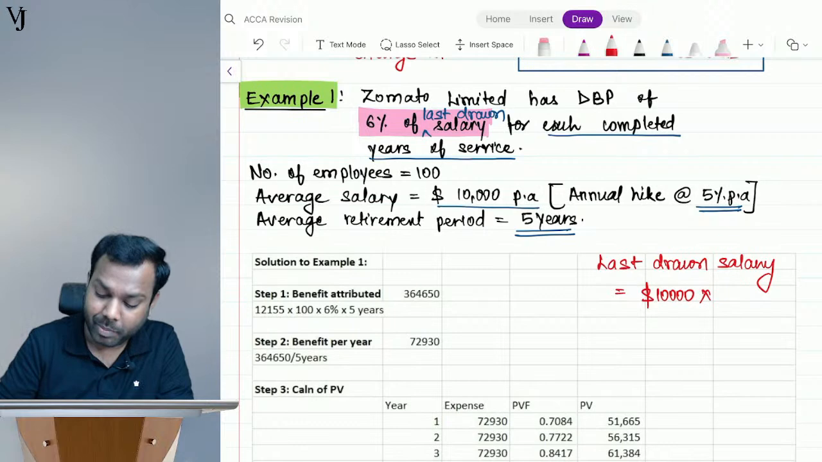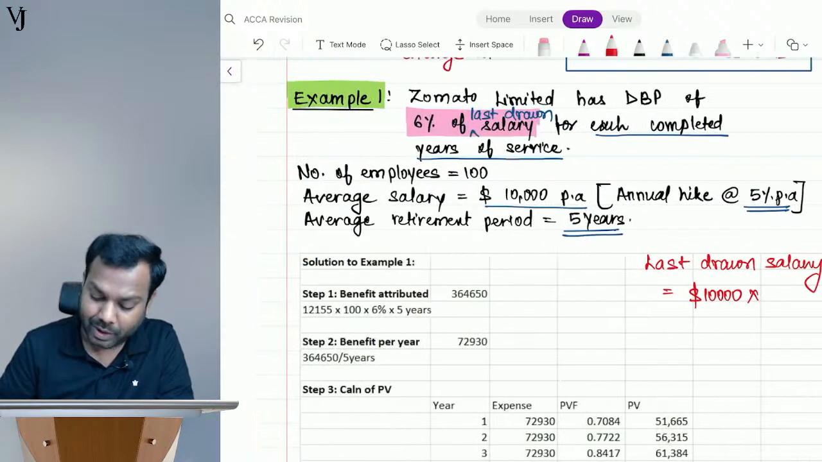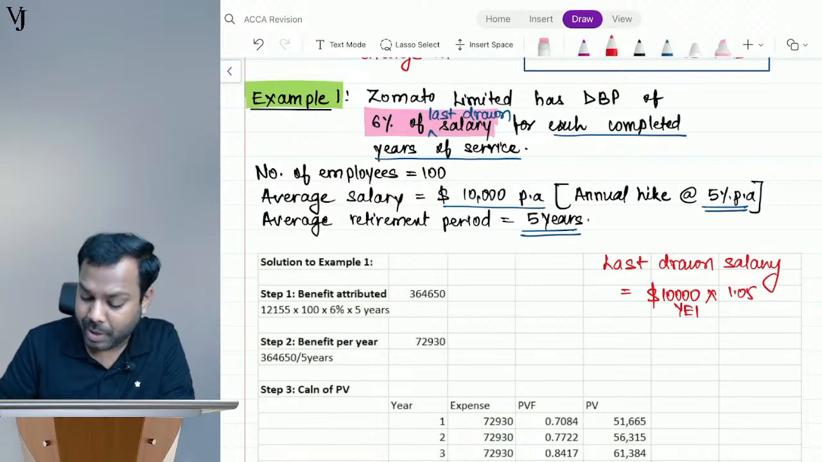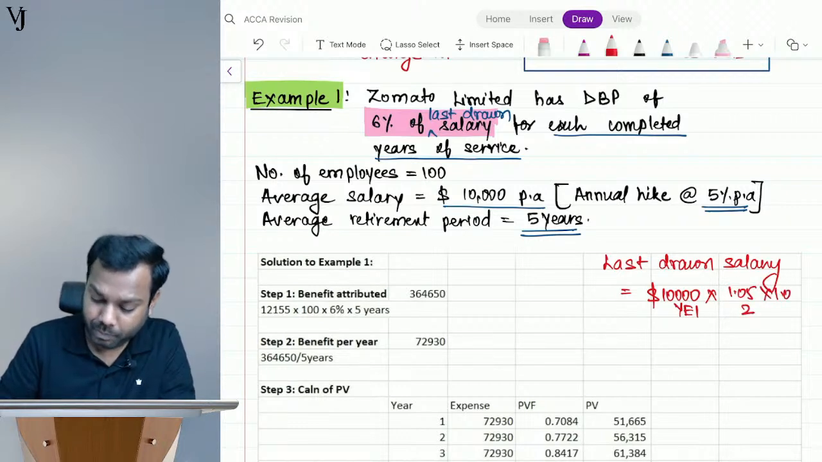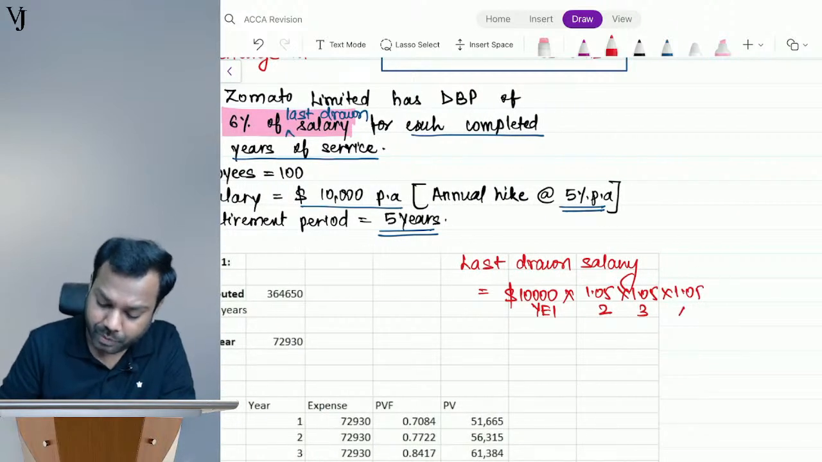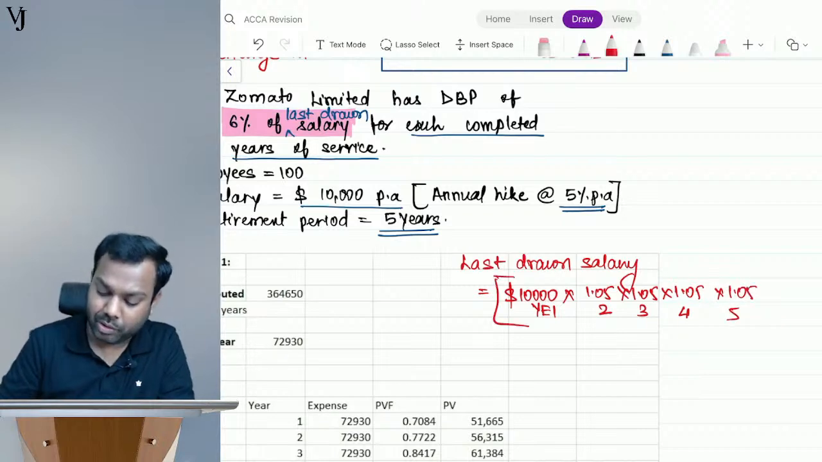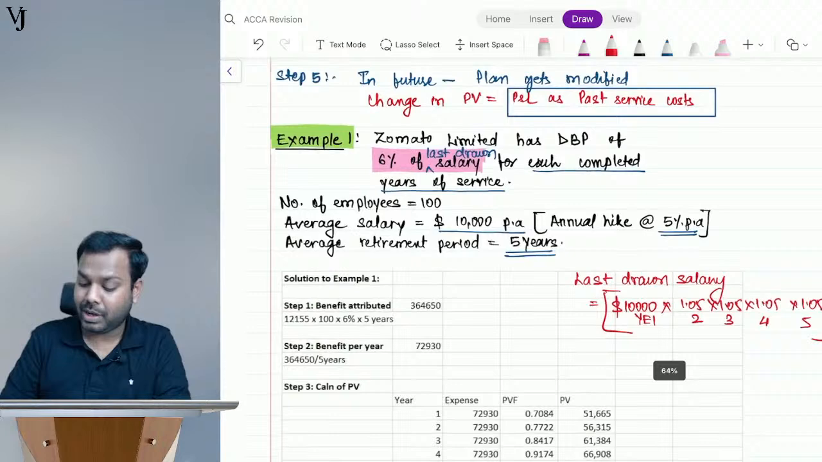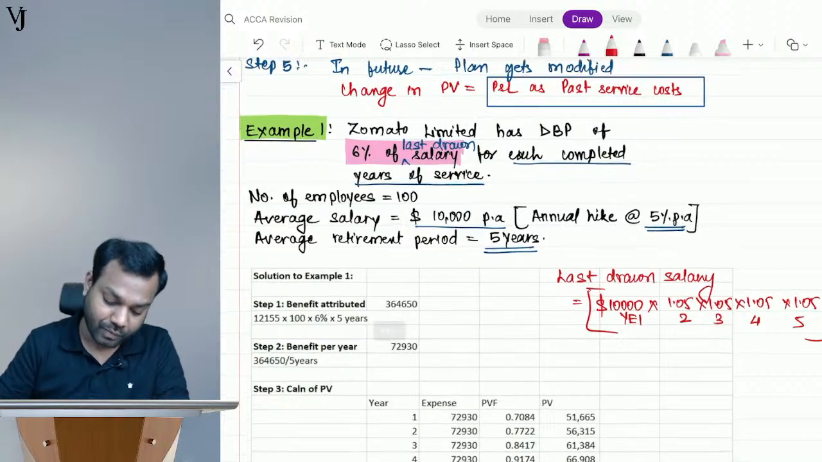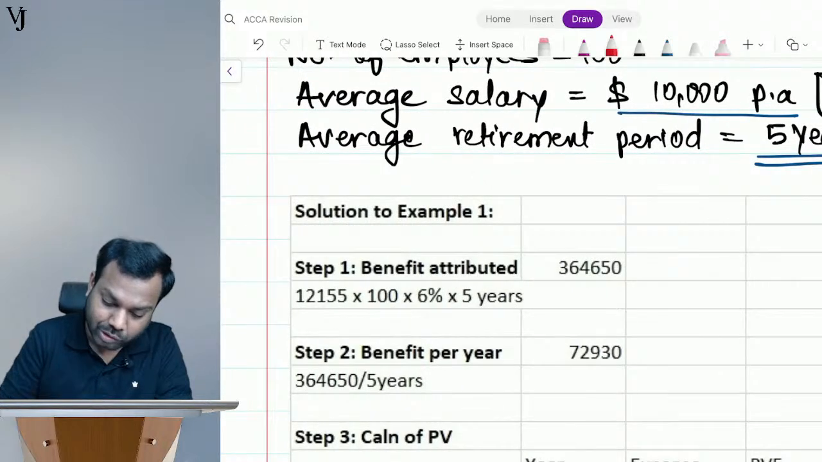Right? Hike is how much? 5%. Right? So at the year end 1, this is salary. 1.05 will make it at the year end 2. 1.05 at year end 3. 1.05 year end 4. And 1.05 year end 5. Right? So this is the calculation of salary. Can you please calculate these figures? So it will come to 10,000 into 1.05 into 1.05 into 1.05 into 1.05 is 12155. So now this is the last drawn salary right here.